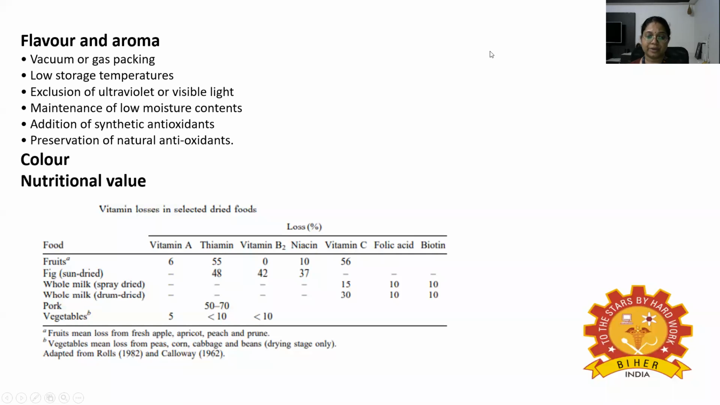So in the table, you can see the vitamin losses in selected dried foods like fruits, fig, whole milk that is spray dried and drum dried, pork, vegetables, and the loss percentage has also been mentioned here for vitamin A, thiamine, vitamin B2, niacin, vitamin C, folic acid, biotin.